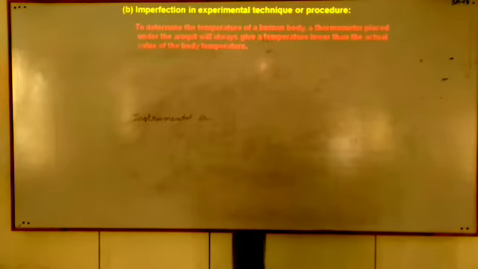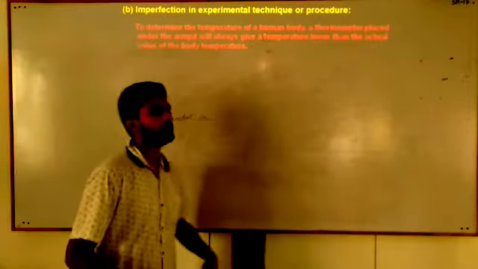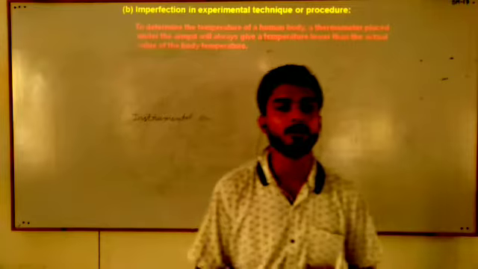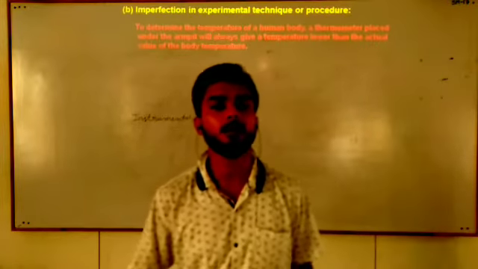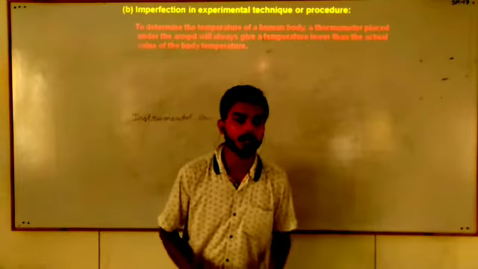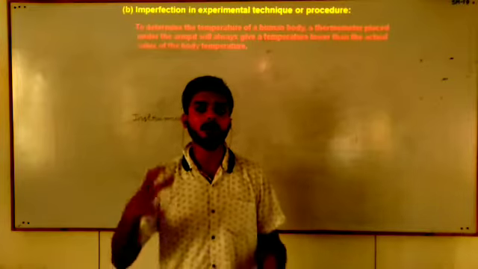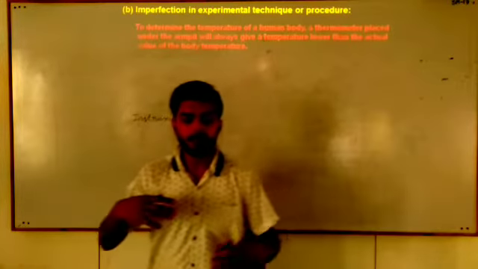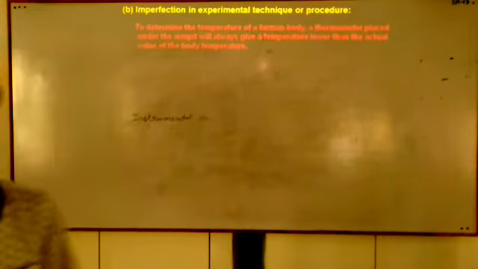The second cause of the systematic error is the imperfection in the experimental technique. Suppose the technique or the procedure you are using for your measurement is imperfect. You are not well aware of that technique or procedure, then that will cause the error.